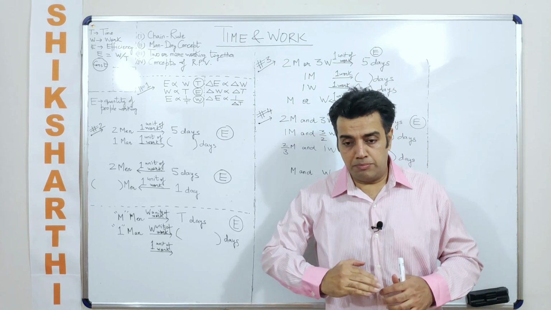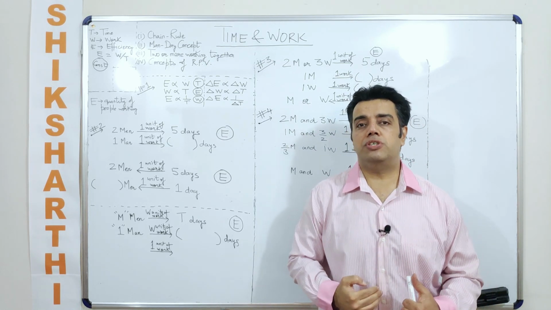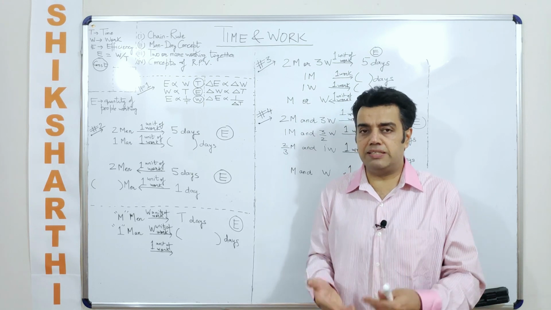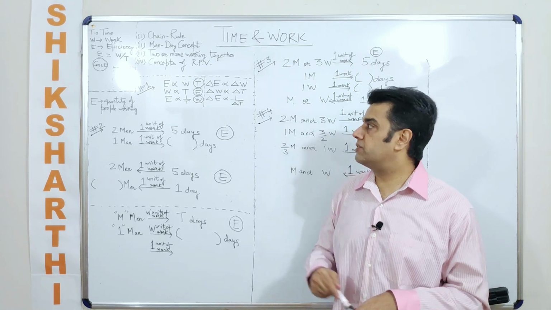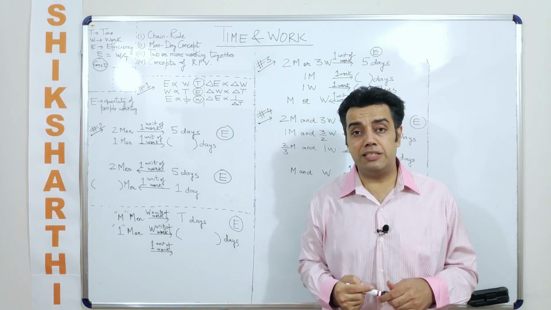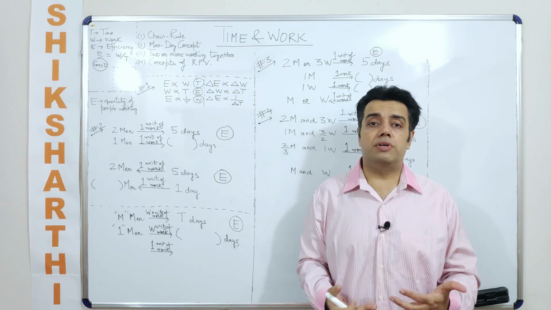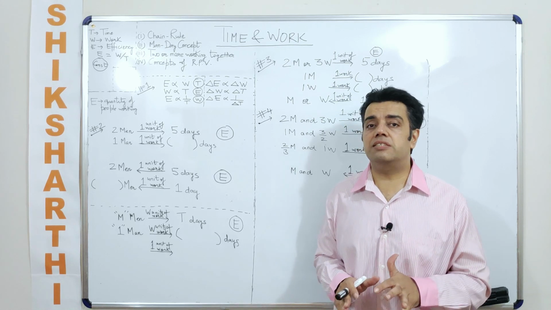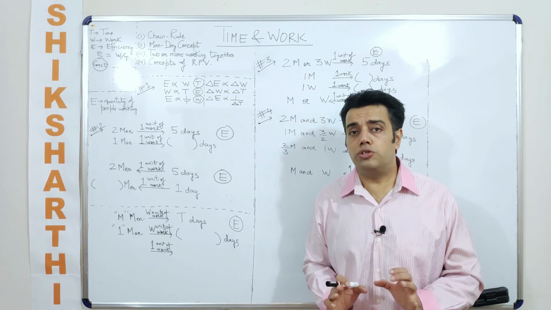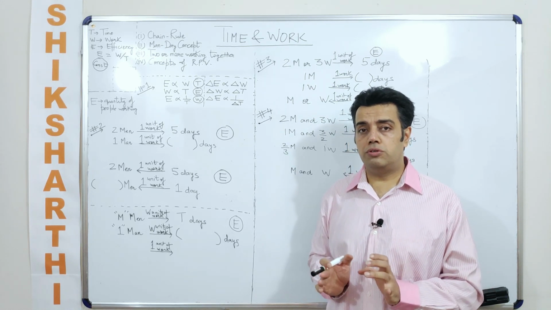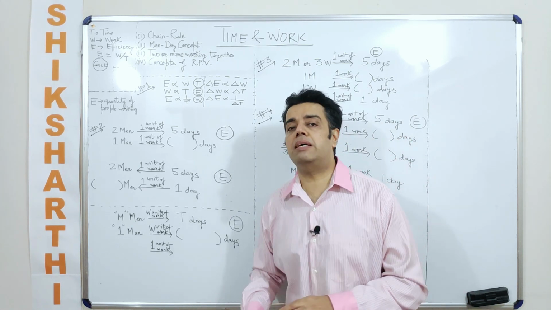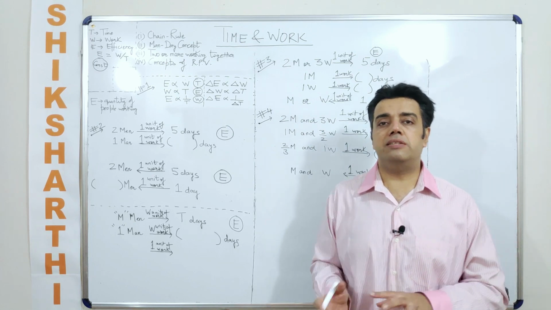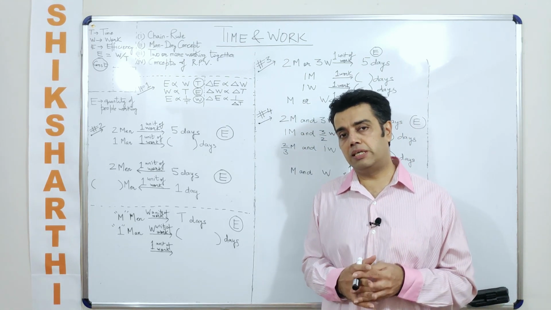So if I say my efficiency of doing a piece of work increases, it translates into an increase in the units of work being done. And if my efficiency decreases, the units of work done also decrease. At the same time, if my efficiency remains the same as it was, the work to be done remains the same as it was supposed to be done earlier.